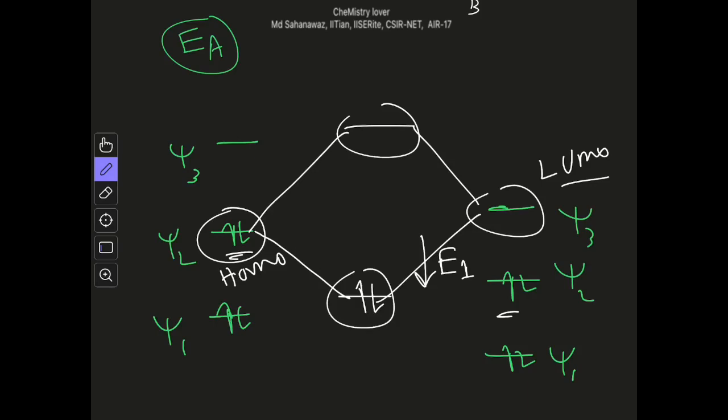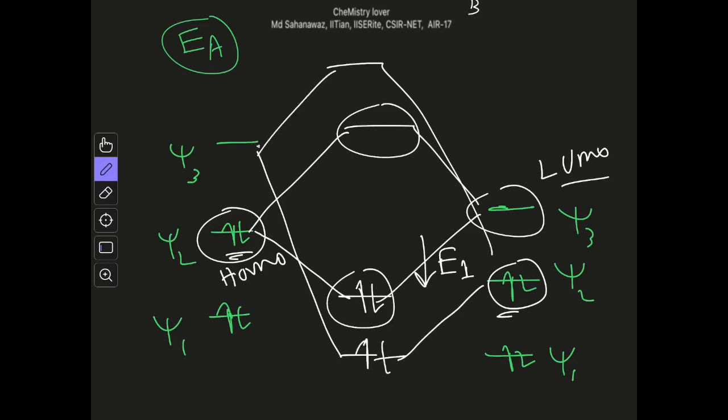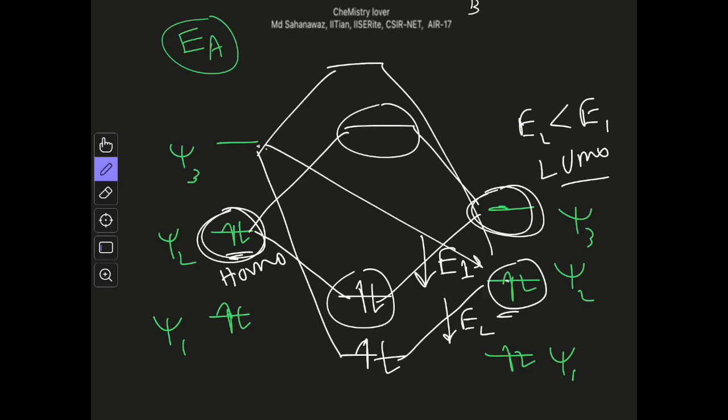Due to this bonding situation, this kind of interaction is favorable, and all other interactions are there. For example, this filled orbital can also interact with this one, so we can have this kind of interaction here, another term. But again this energy drop, let's say this is E2, this E2 will be lower compared to E1 because these two are close in energy to one another. That's why the overlap between them is stronger, whereas these two, this one and this one, are far apart from one another, and that's why the overlap is not that strong.